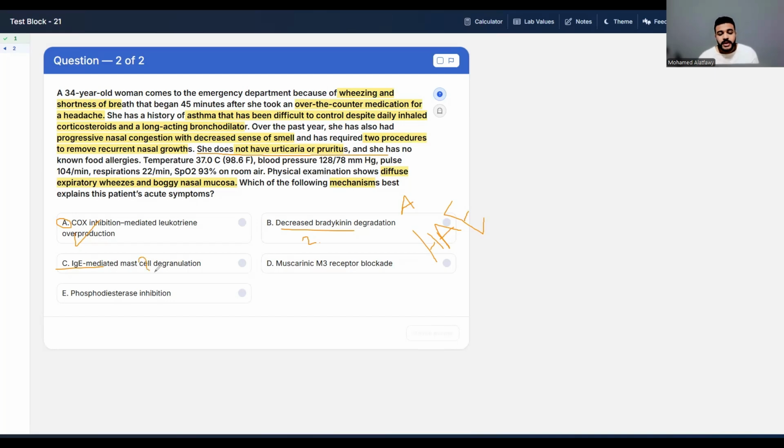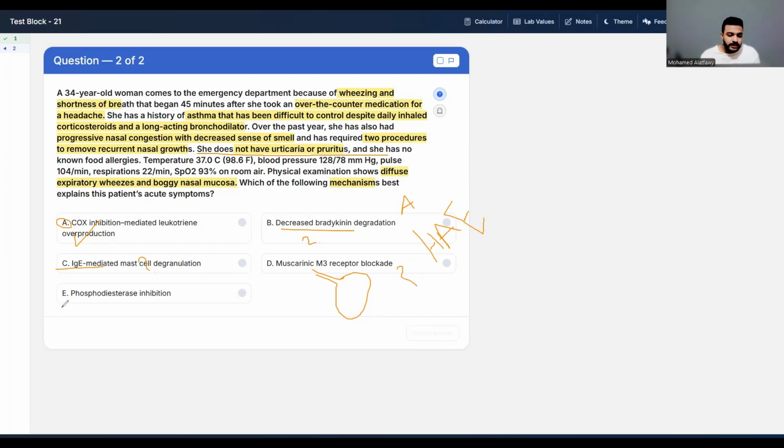D, chronic M3 receptor blockade. This is describing the mechanism of action of anticholinergic drugs, and anticholinergic drugs are bronchodilators. They open the airways and make you breathe easily. We have medications that we use for treating asthma, like ipratropium or tiotropium, and they work by this mechanism. We use them for treating asthma rather than causing asthma. So choice D also is not the best one for our case.